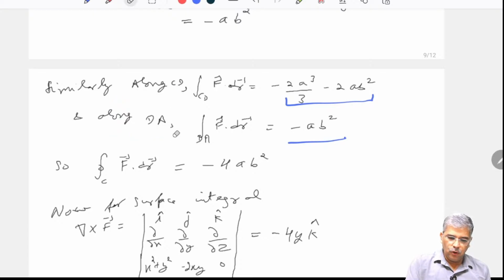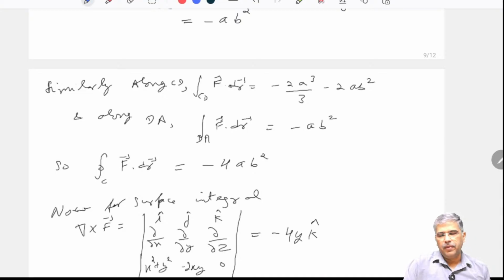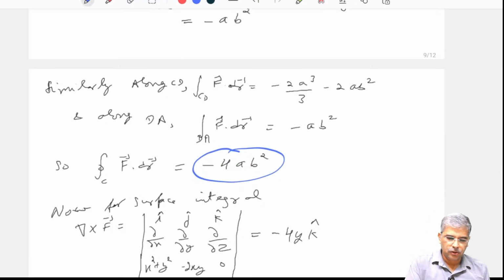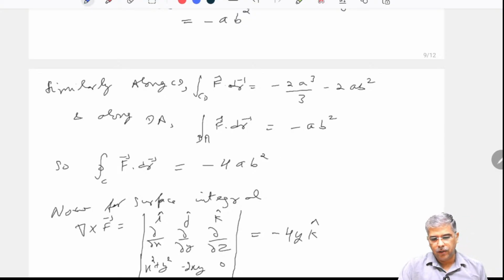So along the four lines I have obtained it. Summing those, that means adding those, we will finally obtain that the line integral of F dot dr turns out to be minus 4ab square. So the left hand part is done. Now I obtain the right hand part.